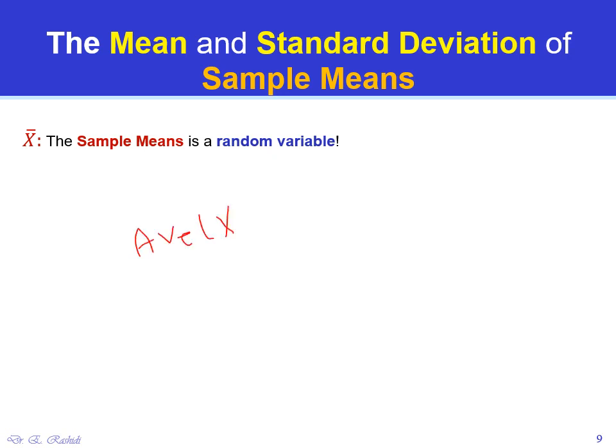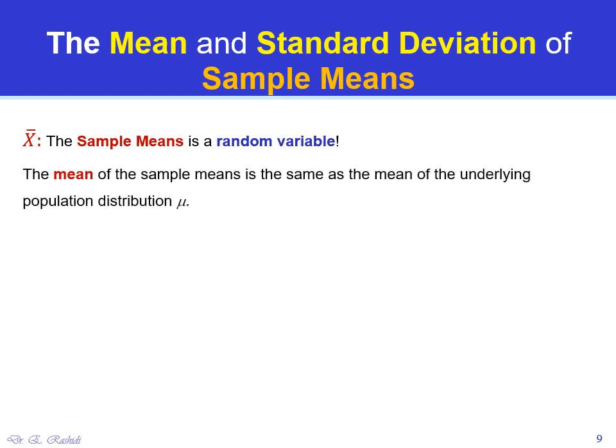The average of x bar, which is also called the expected value of x bar. What is the average of x bar, or the expected value of x bar? The mean of the sample means is the same as the mean of the underlying population distribution, mu. This means that the expected value of x bar, or the mean of x bar, is mu. And that is very interesting. So the expected value of x bar is equal to the mean of the population.